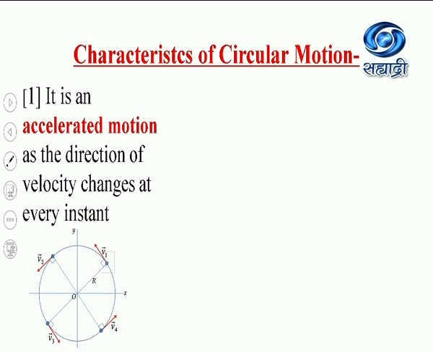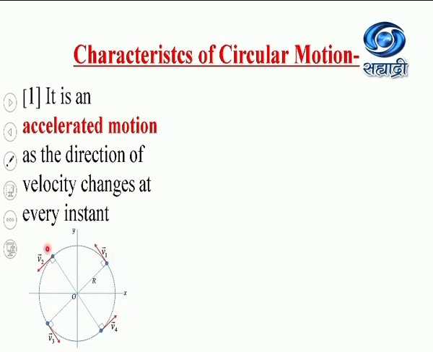See, when the object is at this position, this will be the direction of the linear velocity. When the object comes to this position, this will be the direction of the linear velocity. At this place, this will be the direction of the linear velocity. In this way, the direction of the linear velocity is continuously changing, so it is an accelerated motion.